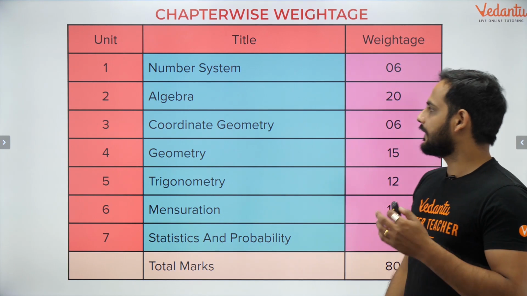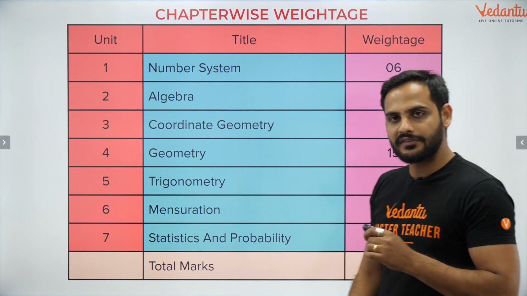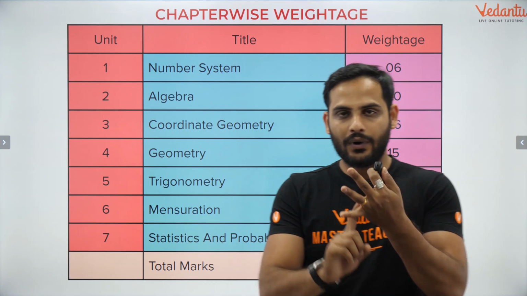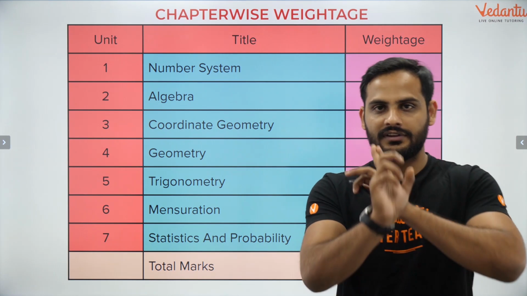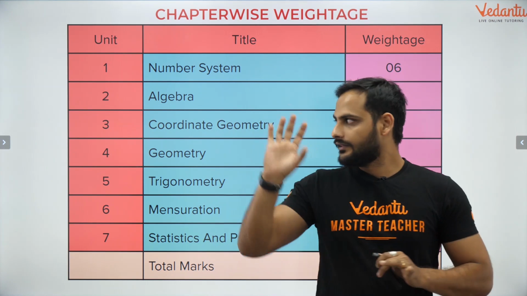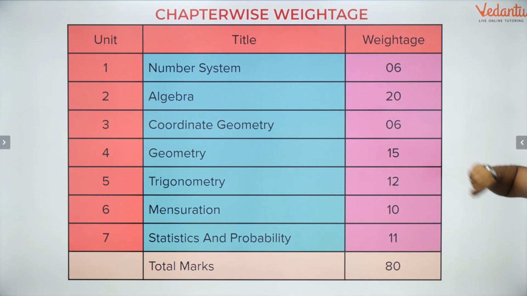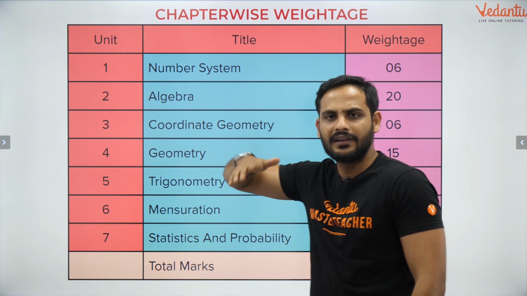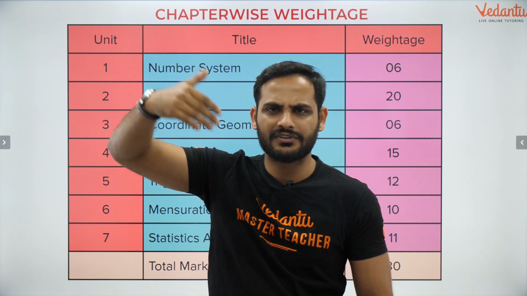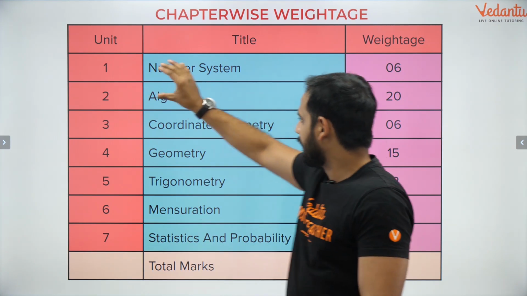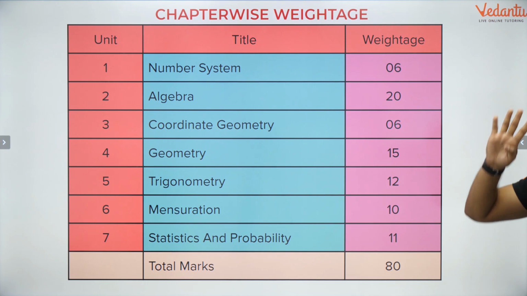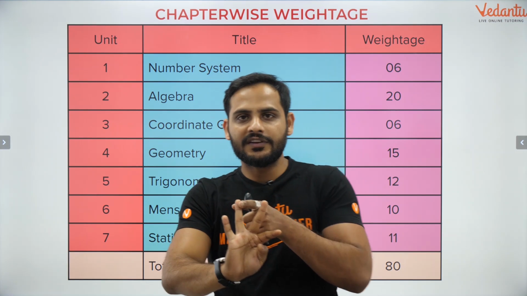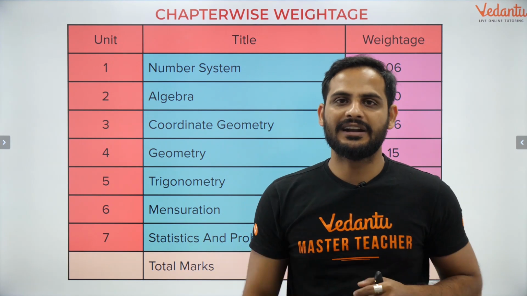Okay, then the algebra part. What are the chapters there? The chapters are polynomials, pair of linear equations in two variables, quadratic equations, and arithmetic progression. These 4 chapters will give you 20 marks. Number system is giving you 6 marks, so you can think of 3, 2, 1: one question in Section 1, one in Section 2, one in Section 3, like that.